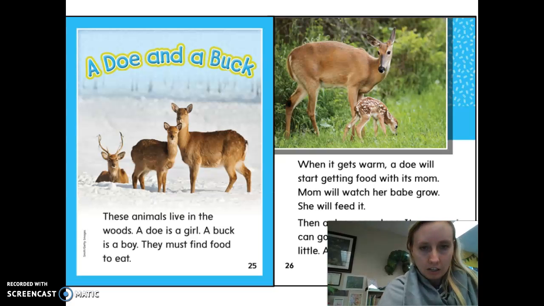Okay. So your turn first. And then together. A doe and a buck. So I see animals. That's a sight word. A sight word we've learned. There's doe. And food and find. Okay, your turn.